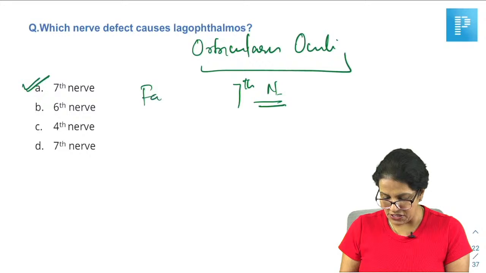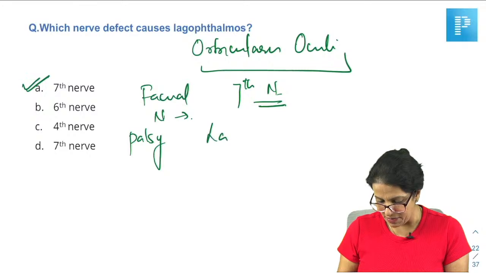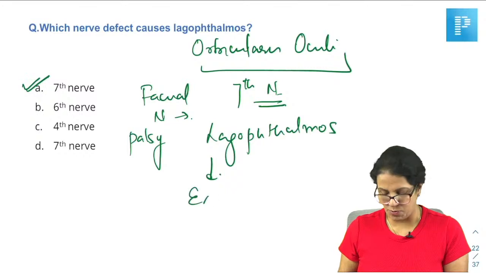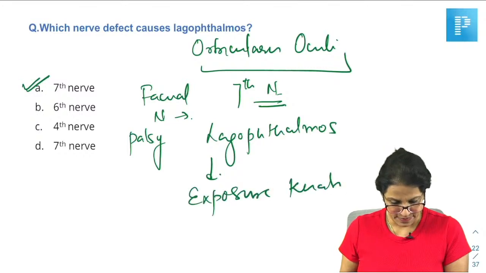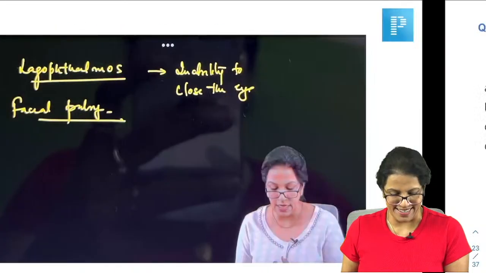Any facial nerve palsy can lead to inability to close the eye fully, that is lagophthalmos. And let me remind you that this is the reason for exposure keratitis. Exposure keratitis. Yes, so it's the seventh nerve, again discussed nicely in the class.